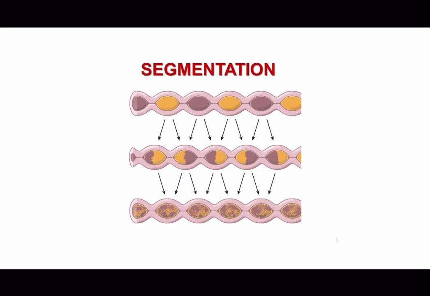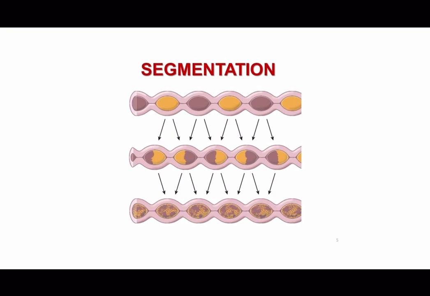This constricted segment then undergoes rhythmic contractions, which alternate with relaxation of the surrounding segments. These contractions mix the chyme within that particular segment, ensuring that it comes in contact with the villi. As already mentioned, as the chyme is mixed, nutrients are more effectively broken down and absorbed by the intestinal wall.